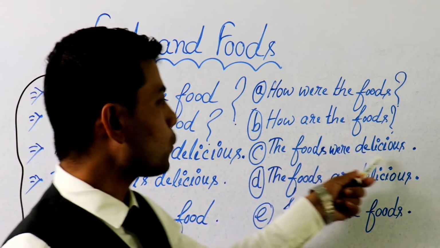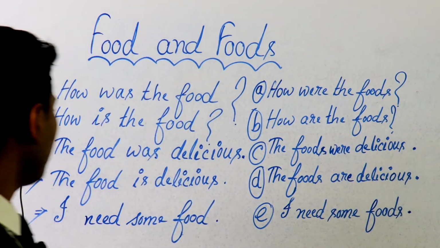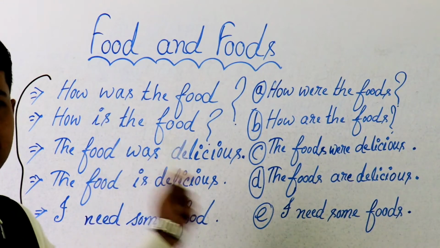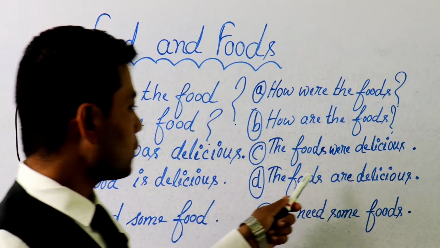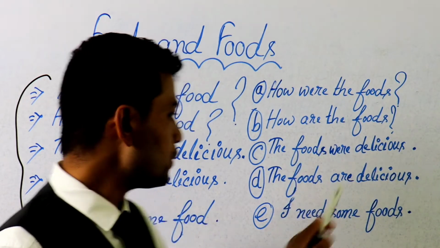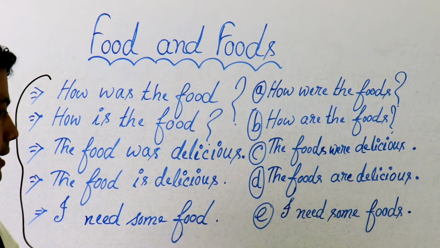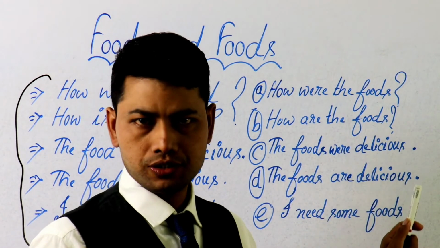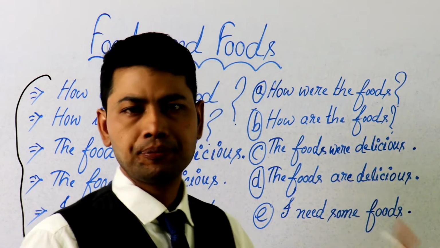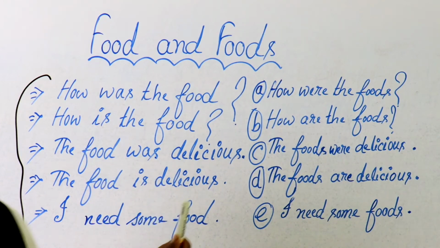C, the foods were delicious. It is wrong. We should say the food was delicious. D, the foods are delicious. It is also a wrong sentence. We should say the food is delicious. E, I need some foods. It is absolutely wrong. We should say I need some food.